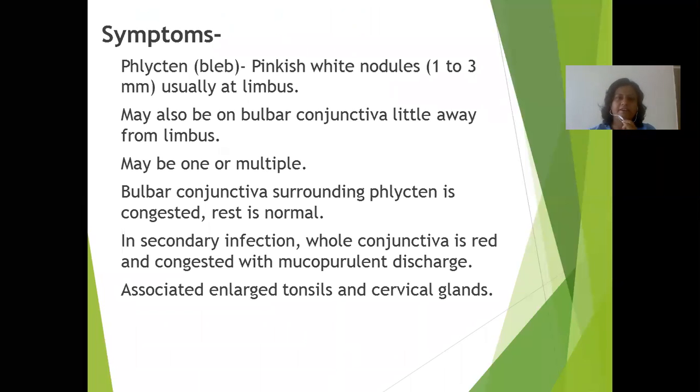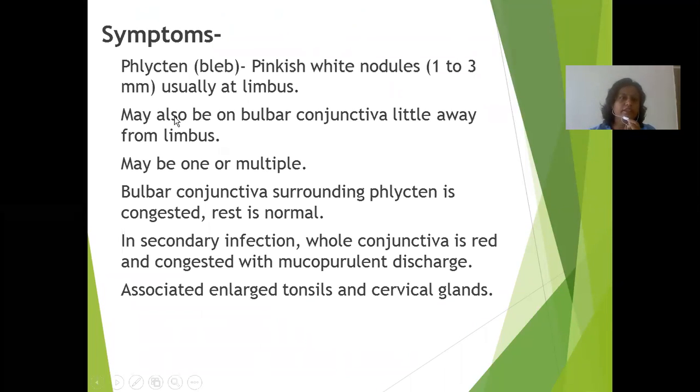Then the symptoms. There is a phlycten, that is a blister formation: pinkish and white nodules 1 to 3 mm, usually seen at the limbus. They may also be on the bulbar conjunctiva a little away from the limbus and may be one or multiple. The bulbar conjunctiva surrounding the phlycten is congested and the rest is normal. In secondary infection, the whole conjunctiva is red and congested with a mucopurulent discharge. There are associated enlarged tonsils and cervical glands.